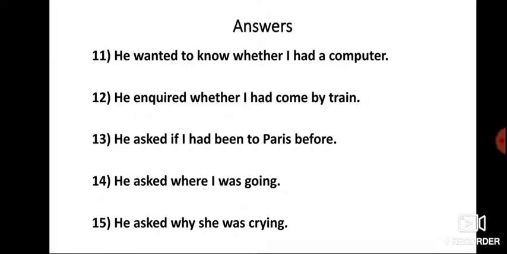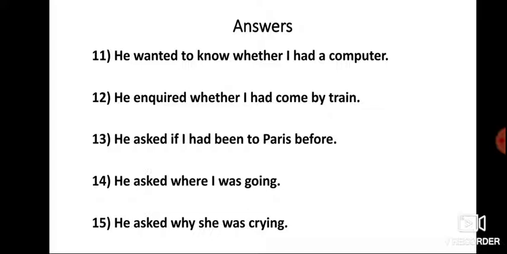What was the question? Have you got a computer? He wanted to know whether I had a computer. Then, did you come by train? He inquired whether I had come by train. Have you been to Paris before?